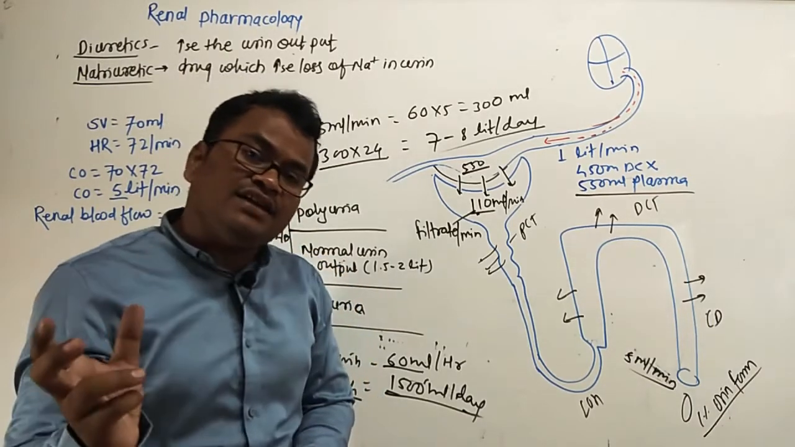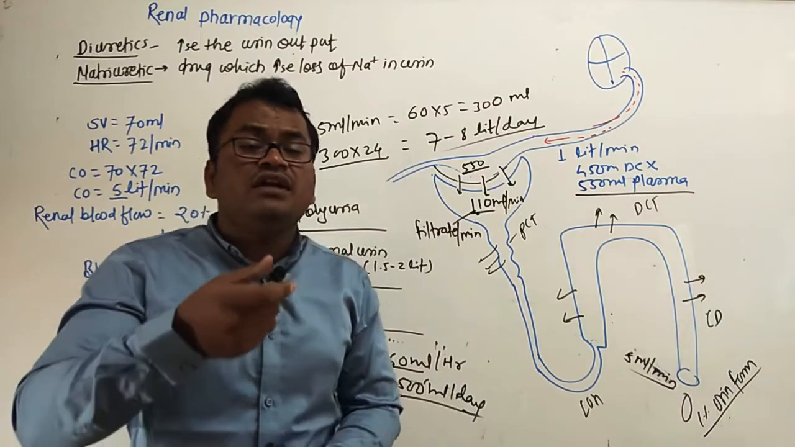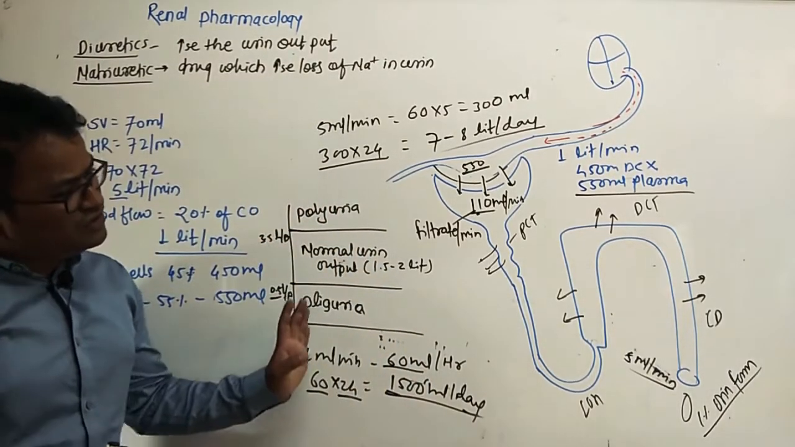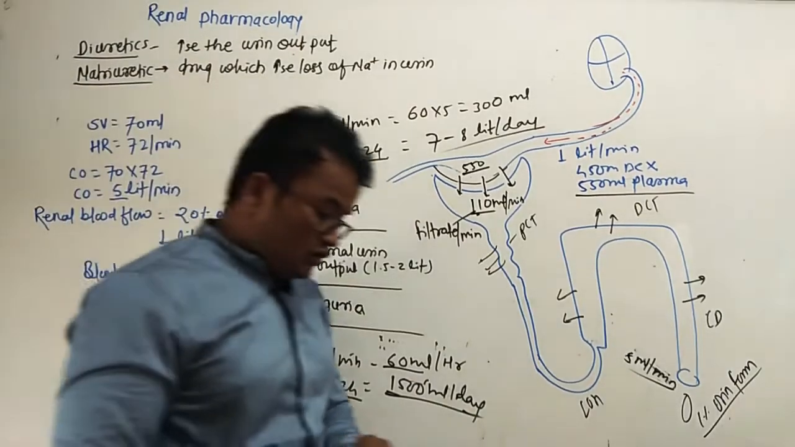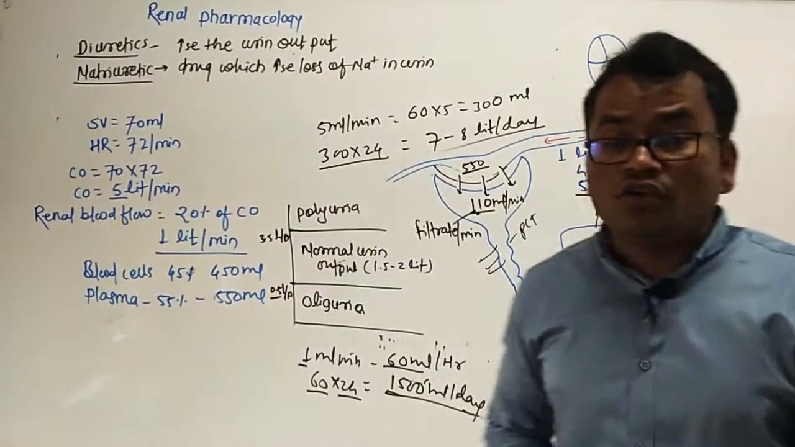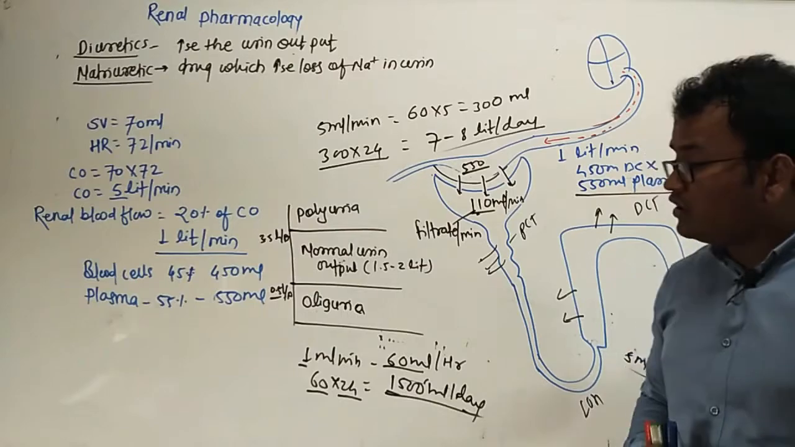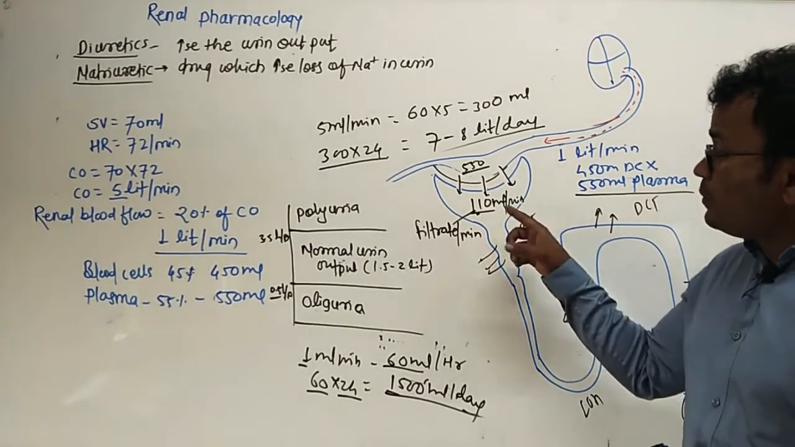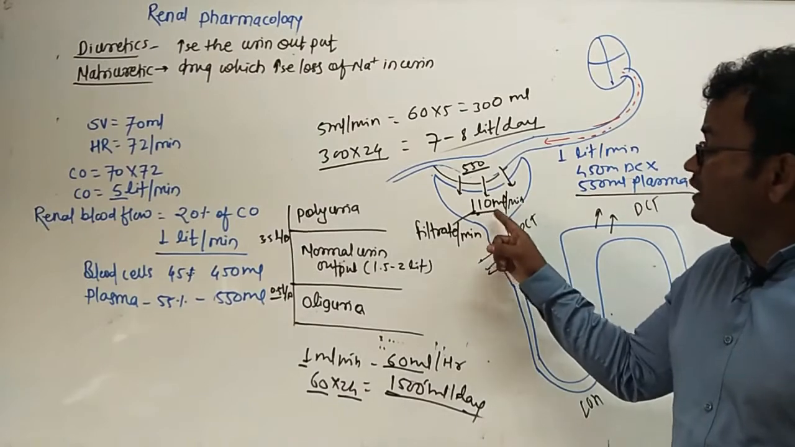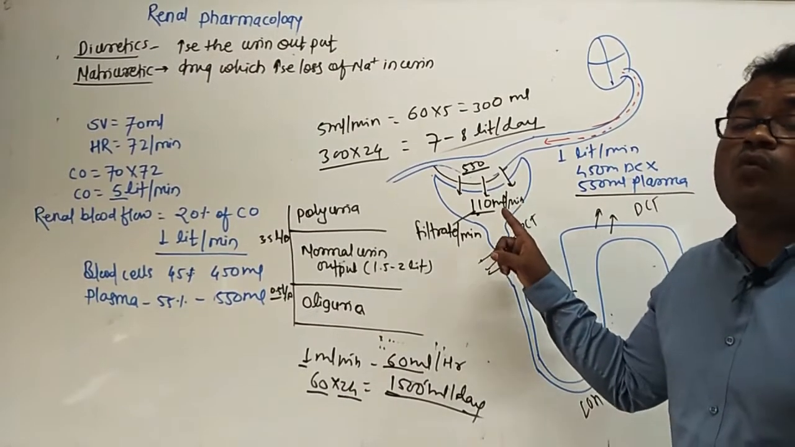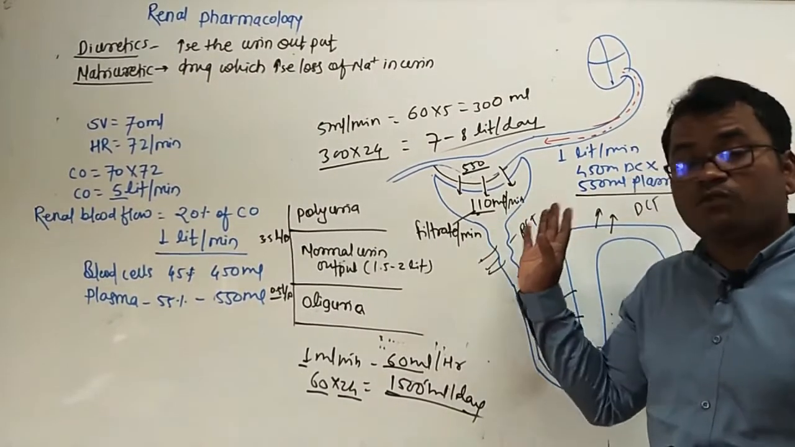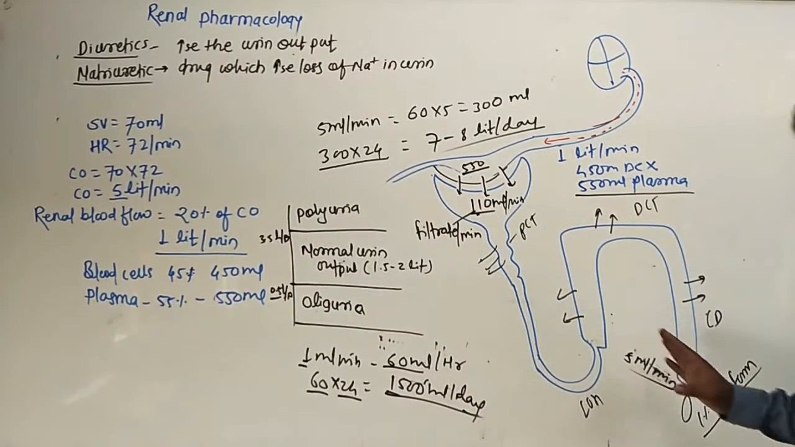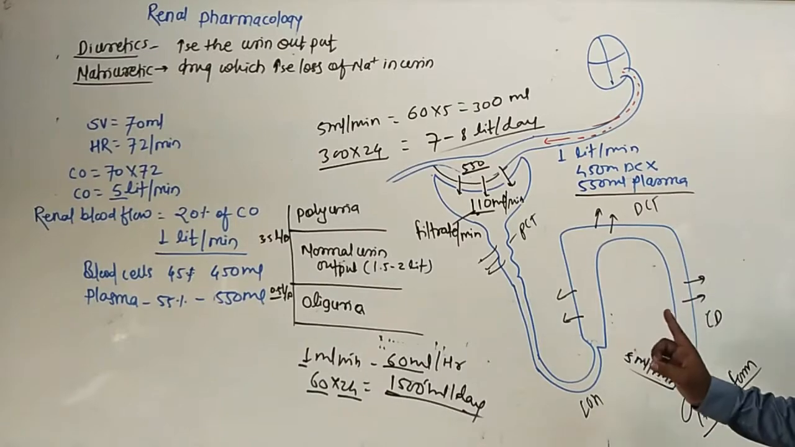So environmental conditions and your fluid intake also affect the urine output. So this is about the normal renal blood flow, urine output, renal plasma flow, and glomerular filtration rate. This is the glomerular filtration rate. So per day, how much filtrate is formed? Near about 180 liters of filtrate is formed per day, but urine formed is only 1.5 to 2 liters per day.